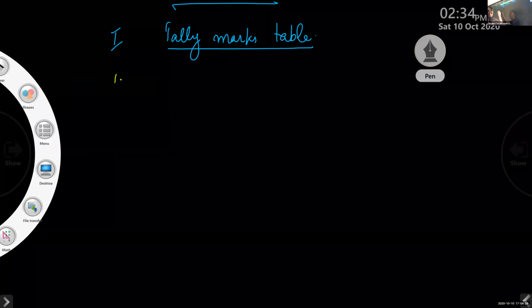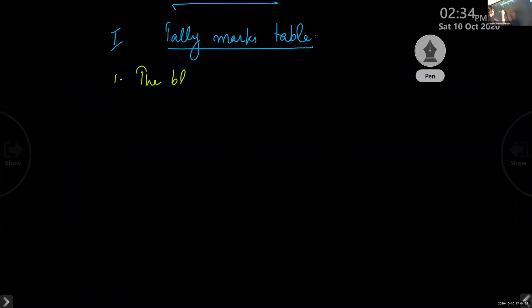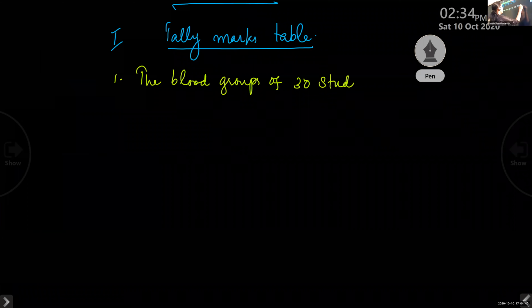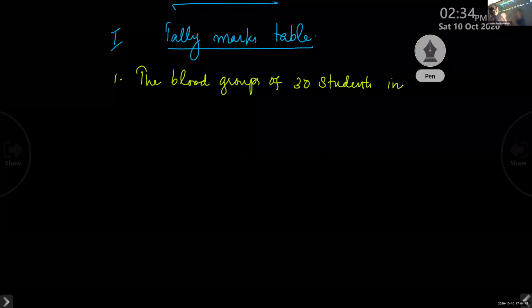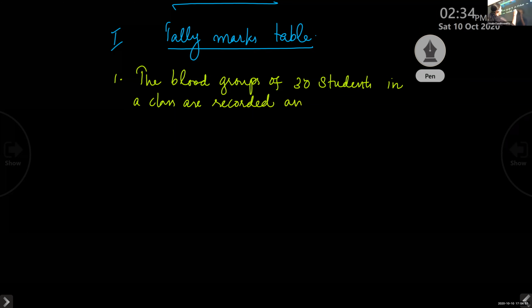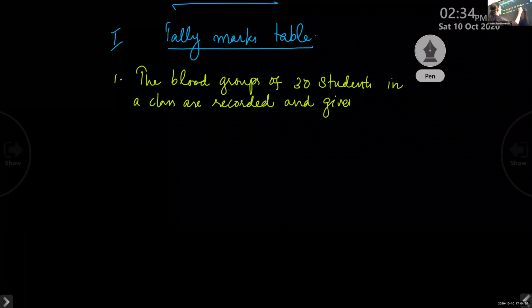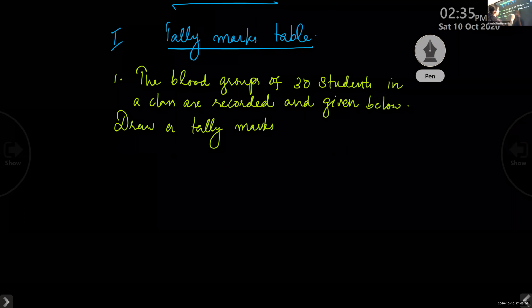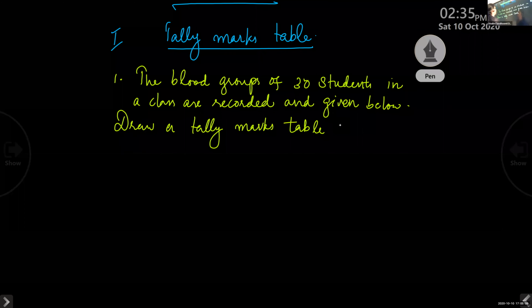Question number 1. The blood groups of 30 students in a class are recorded and given below. Draw a tally marks table for this.